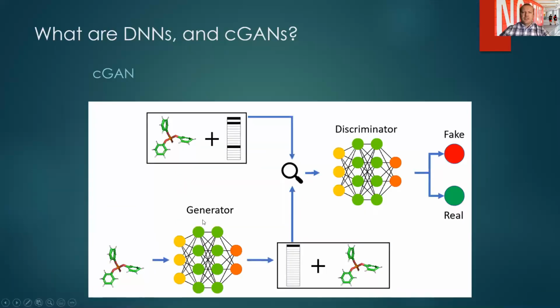In a similar manner, a cGAN takes the chemical information into a generator and then produces a toxicity matrix. The next step is that it's fed into a discriminator, which then tries to tell the difference between the empirical matrix and the fake matrix and says it's real or fake. And so as the discriminator gets better at telling the difference between the two, the generator has to get better to compete with the discriminator. And so the end, in an ideal situation, is a well-trained generator.